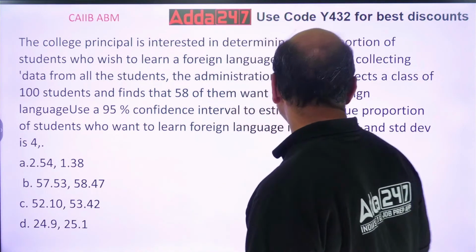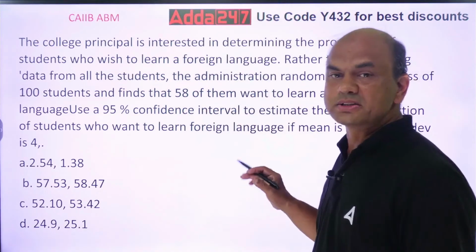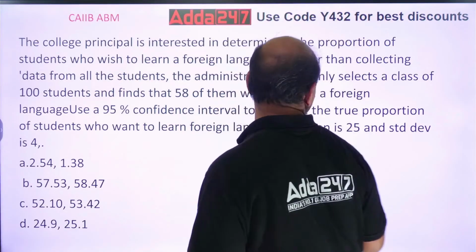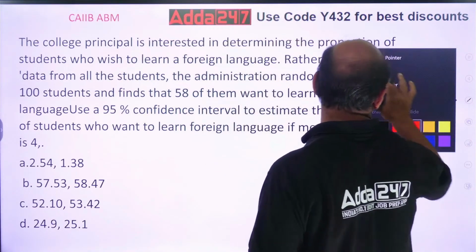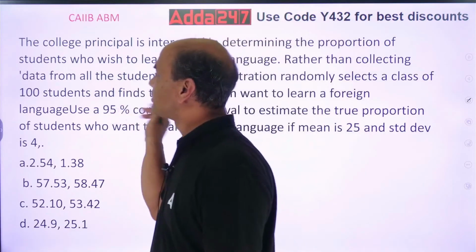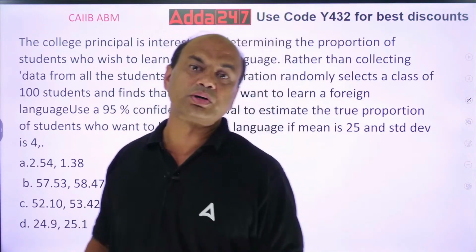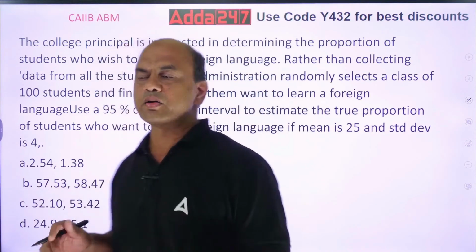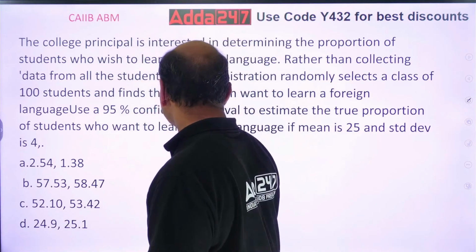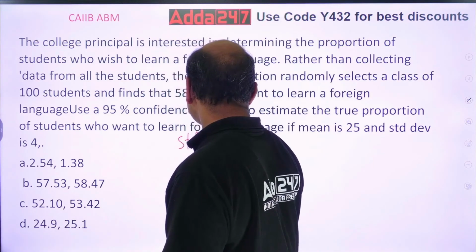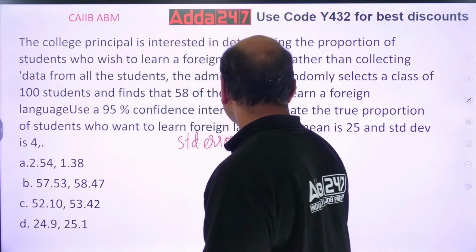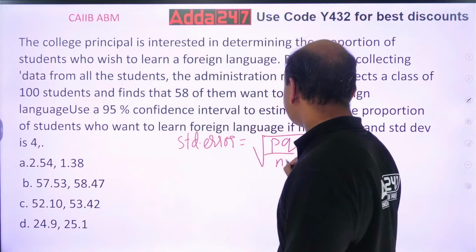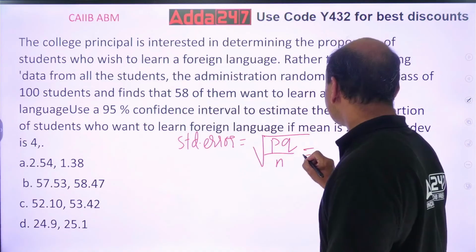First, you have to find out the standard error. What is the formula for standard error? This is a binomial problem because either the students want to learn or they don't want to learn. For binomial, the standard error equals root of PQ upon N. So that is equal to what? PQ upon N. Solve this.